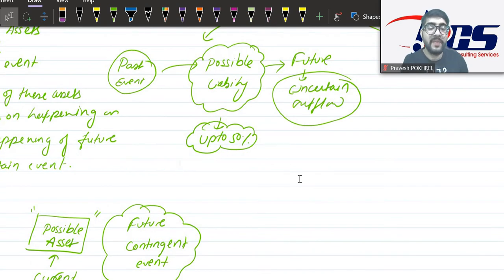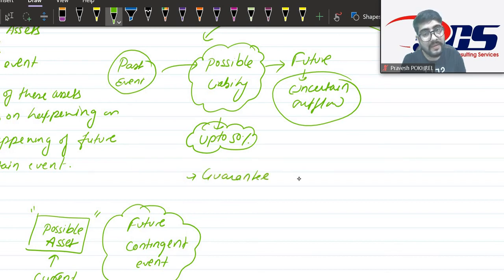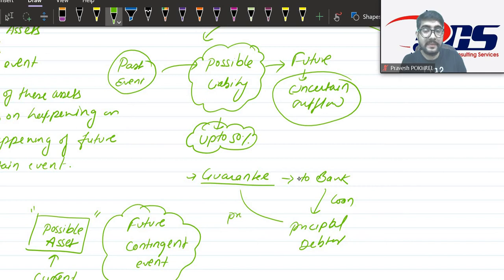There are other situations where we have already discussed contingent liability, like when you give guarantee to the bank, at the time when the bank is providing loan to the principal debtor, to protect the risk, okay, to protect from the risk that the principal debtor will not be able to pay back to the bank.